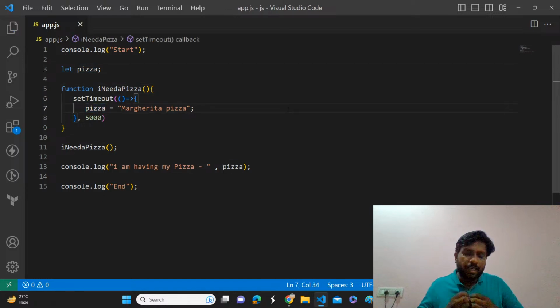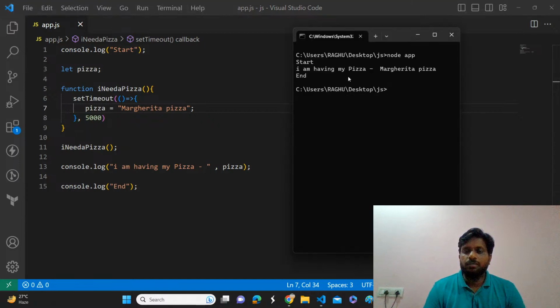Now tell me, if I run this code, what will be the result? Previously, this was the result. Now, if I put some delay to update the pizza details to get our favorite pizza, what will be the result for this program?